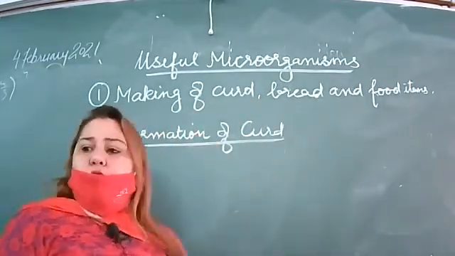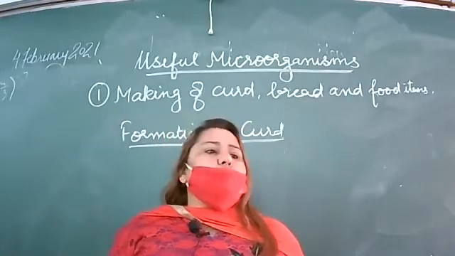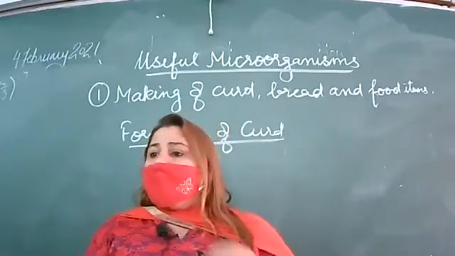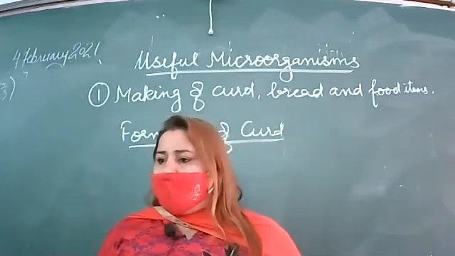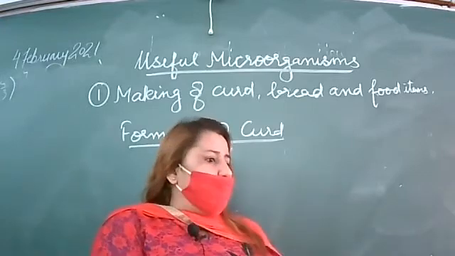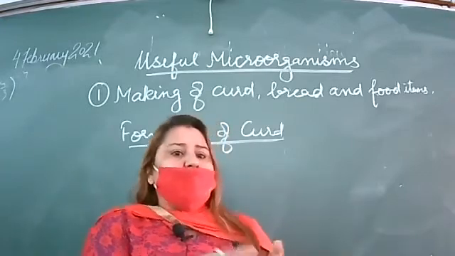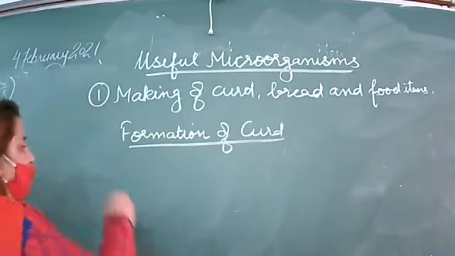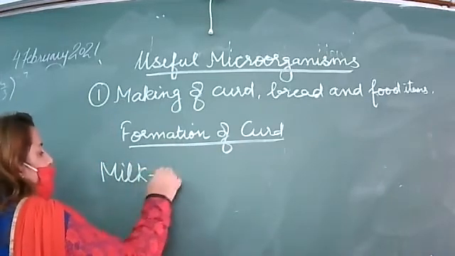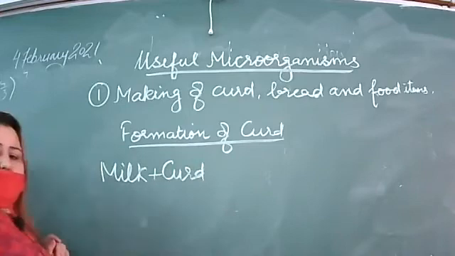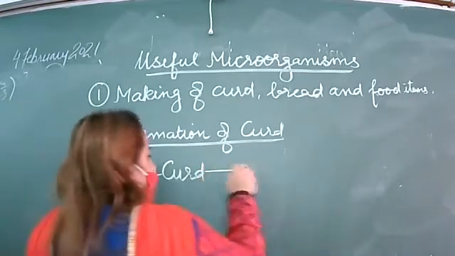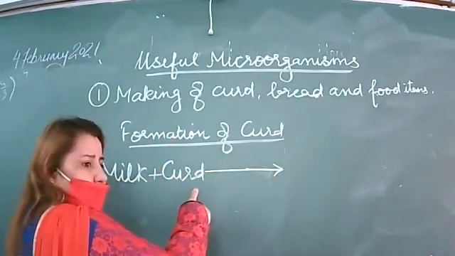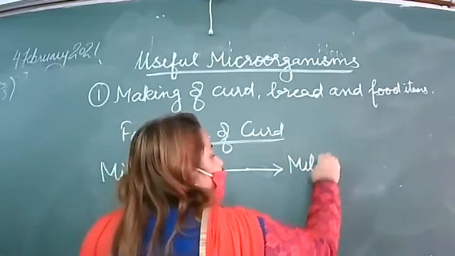How curd is formed. All of you are aware, what we used to do: we take milk and then add half a spoon or one spoon of curd in it, and keep it in a separate place. In winters, we cover it properly and give warmth so that it converts into curd. So milk plus curd, then when you add curd in it, the milk becomes acidic.